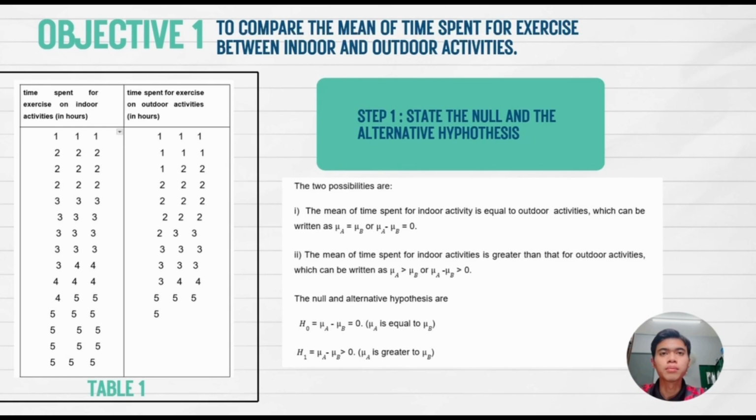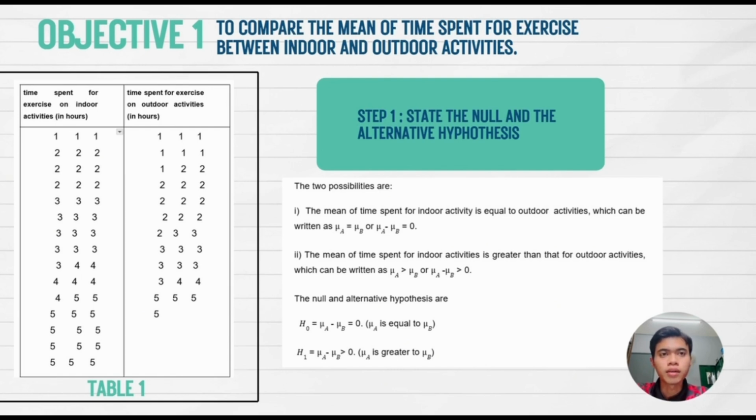Okay, first I want to talk about the first objective. The first objective is to compare the mean of time spent for exercise between indoor and outdoor activity. Table 1 shows our collected data for time spent for exercise on indoor activity and outdoor activity. Next, we can calculate the mean and the variance of the indoor and outdoor activity, and then we can do the hypothesis test.